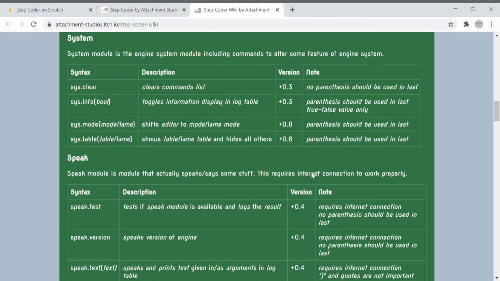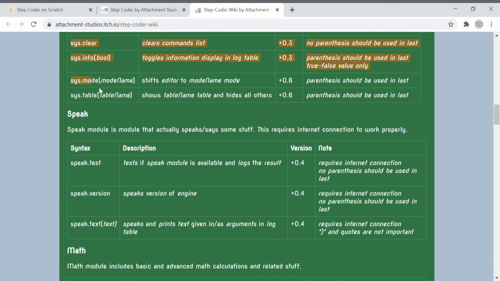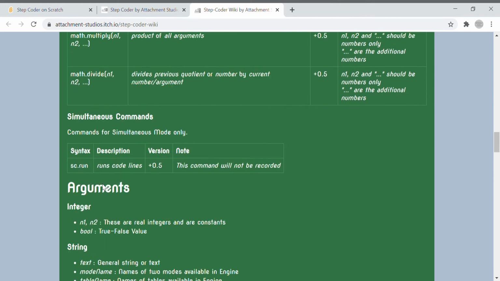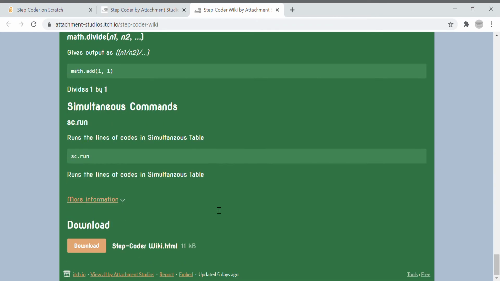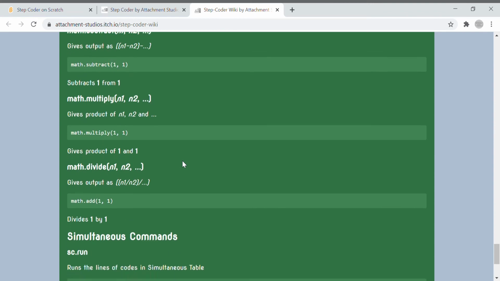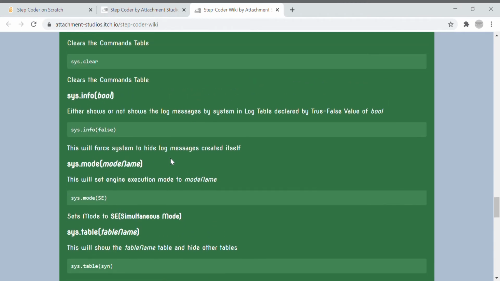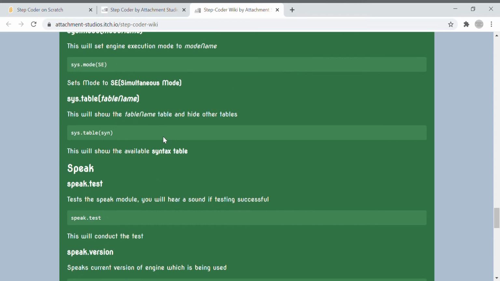So this is made by Attachment Aditya. This all Attachment Studios slash. So speak and more things. Only thing missing here is the examples. Okay, I have added that earlier. So here we have everything.